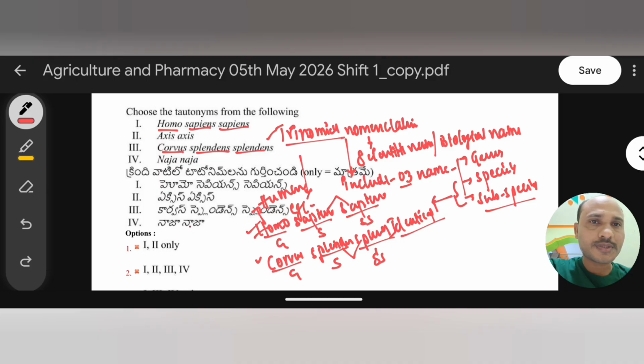So in the given options, Homo sapiens and Corvus splendens, these two are what? Trinomial nomenclature. But the other two options are both tautonyms. Tautonyms mean generic and species names are identical.